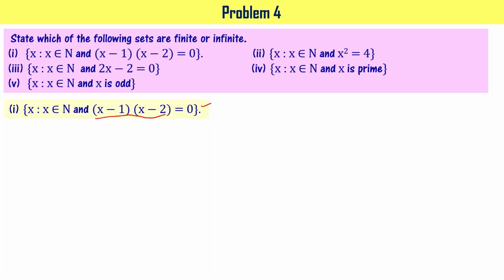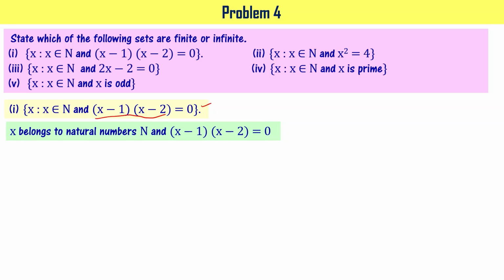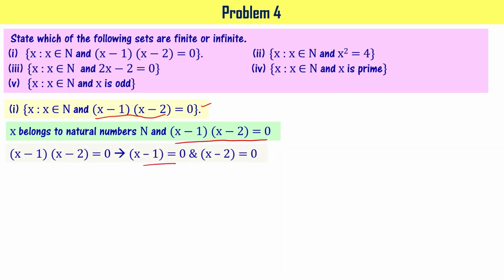Then you can say whether that set is going to be finite or infinite, right? x belongs to natural numbers N and x belongs to the solution of this particular equation, (x minus 1)(x minus 2) equal to 0, right? So this equation holds true when x minus 1 equal to 0 or x minus 2 equal to 0, right? So x equal to 1 and x equal to 2 are the solutions of this equation, right?